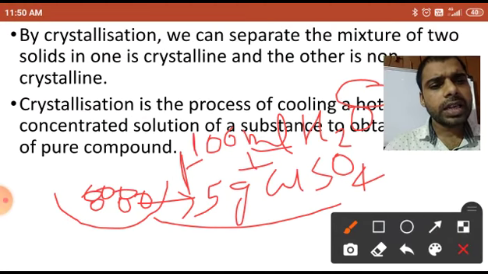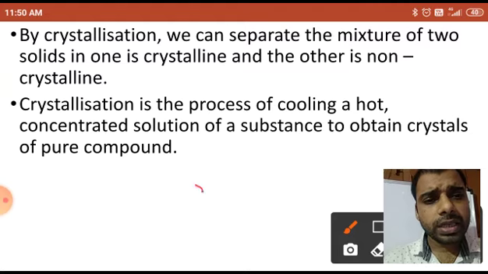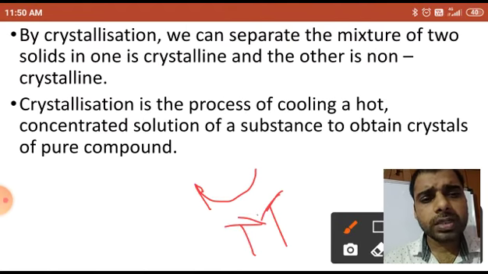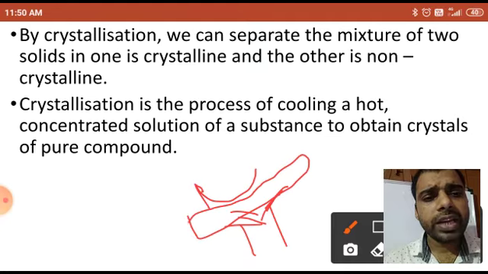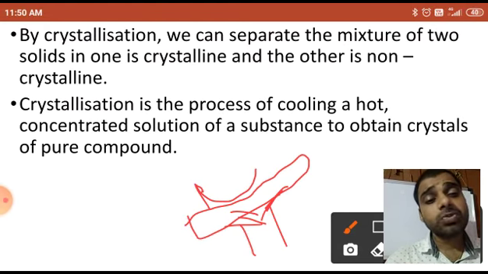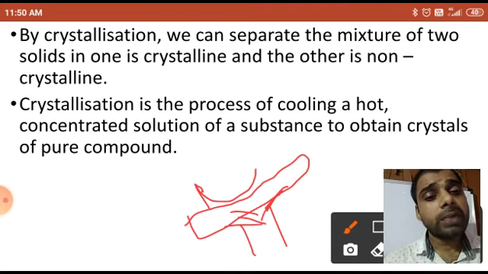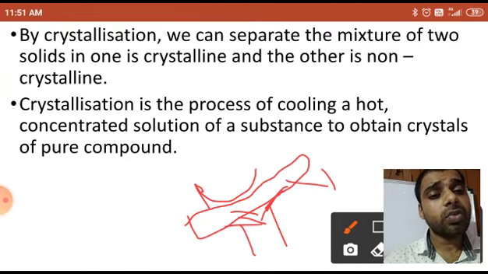Now I will try to heat that one. How will I heat it? I will keep it onto a burner. Here this one is a burner. Here I will keep a wire gauze. Why am I keeping the wire gauze? Because the China dish will not get direct heating and may not break. Some of the heat will be absorbed by the wire gauze.